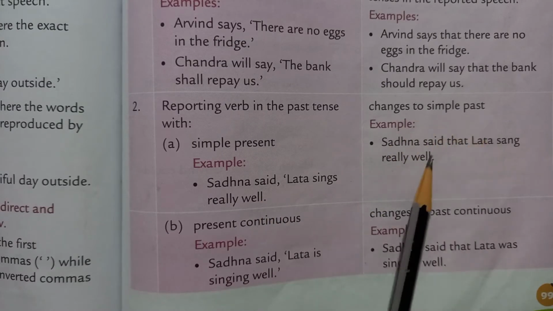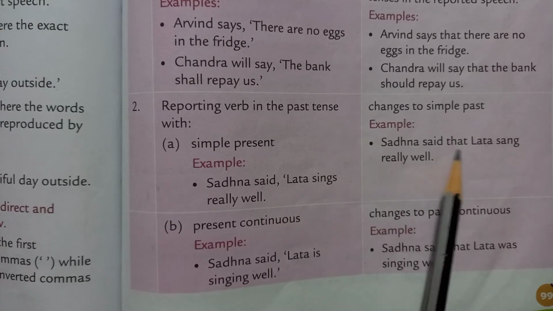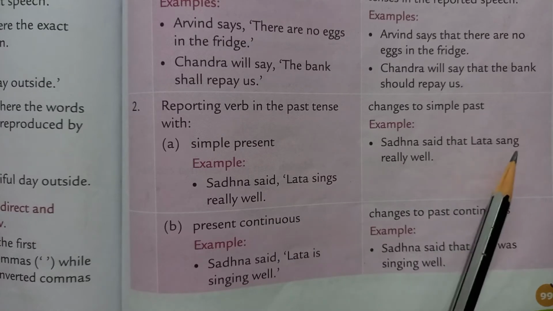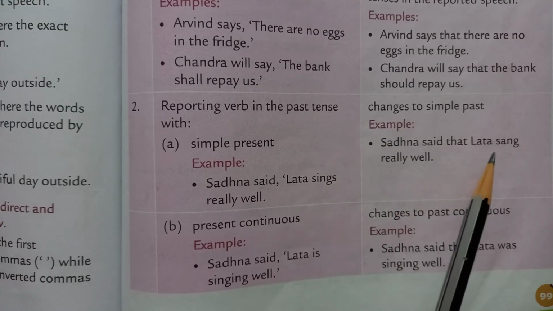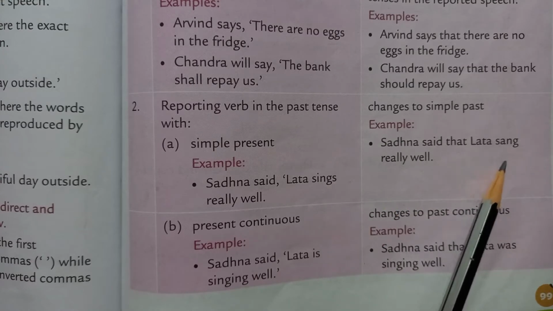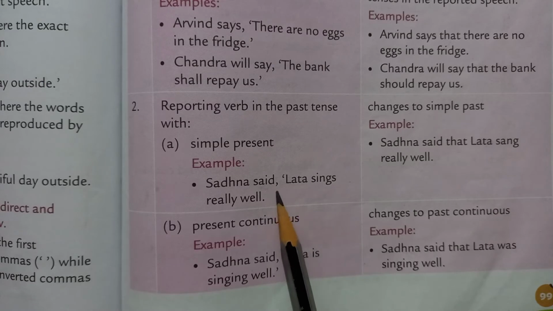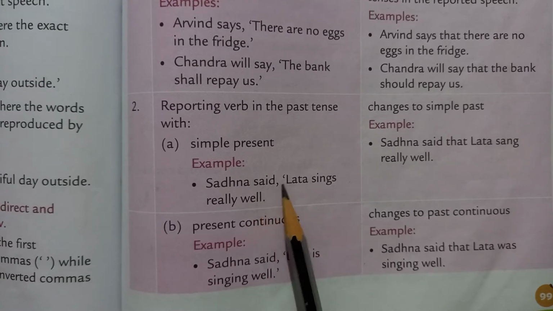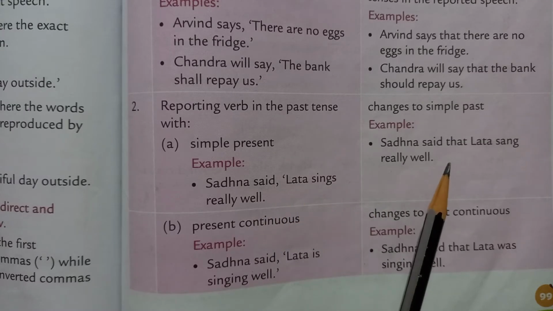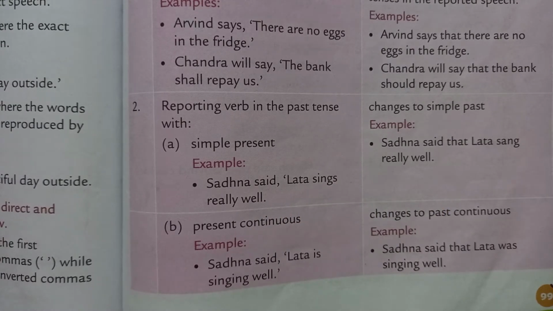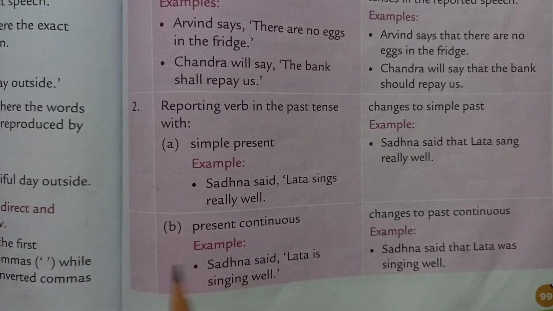Sadhna said that Lata sang really well. Now sings will become sang in indirect speech when the reporting verb is V2 or past tense. Then the verb will change in indirect speech.